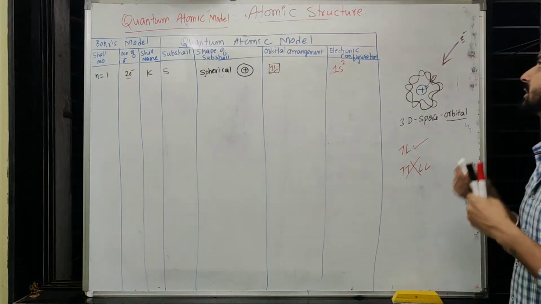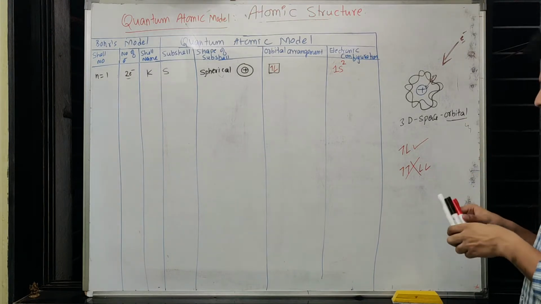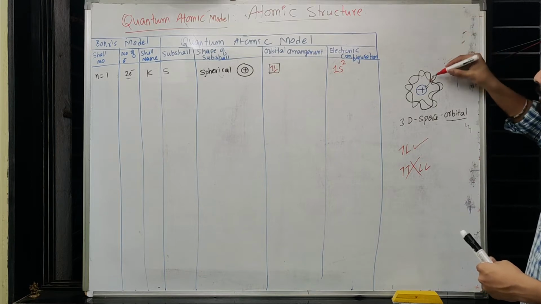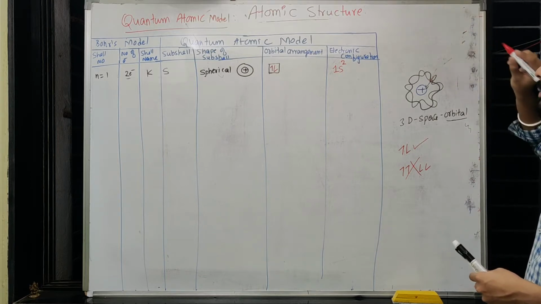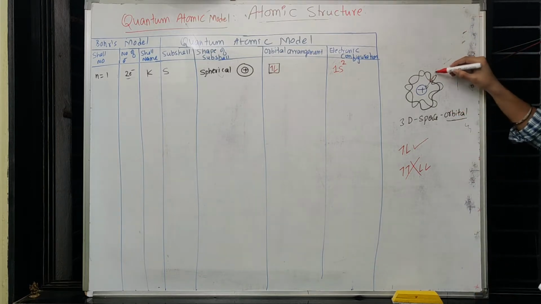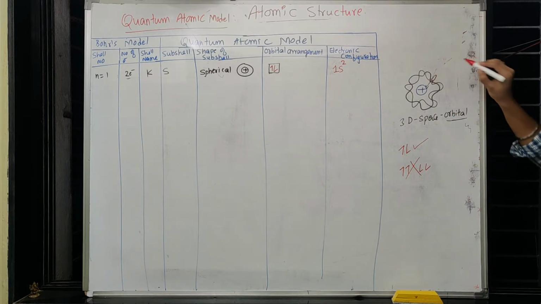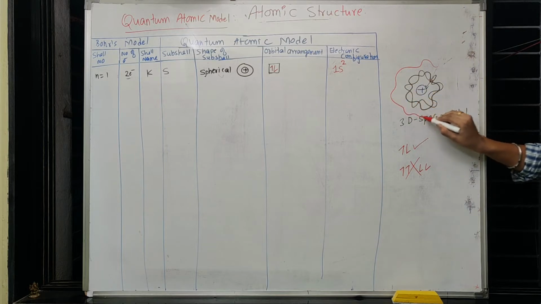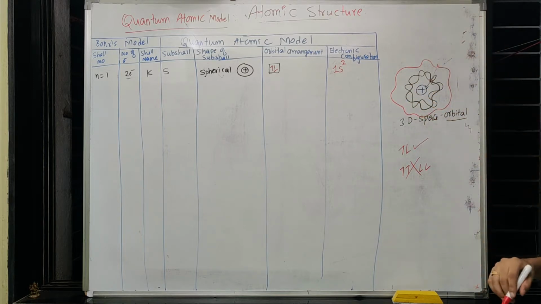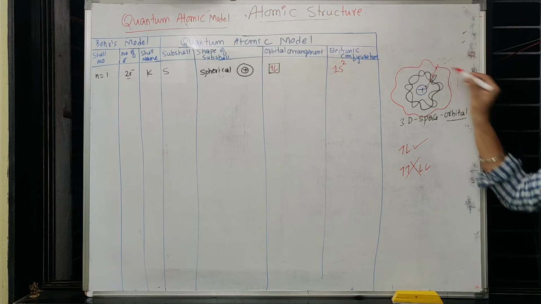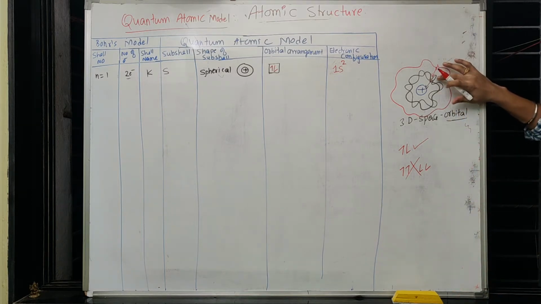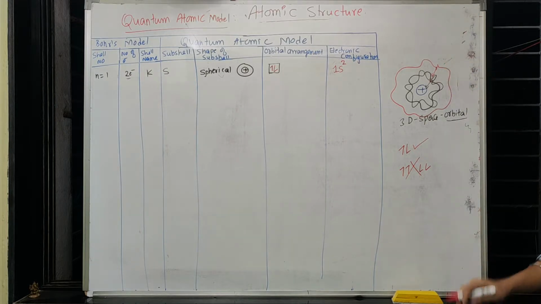So that means this third electron cannot enter the same three-dimensional space. Then what it will do is maintain some optimum distance from the nucleus, making sure that the repulsion between them is minimum, and now it will try to revolve around the nucleus in a spherical manner. This is the third electron. So there is a distance from the earlier 2 electrons, a minimum distance needed to make sure that the repulsion is less.